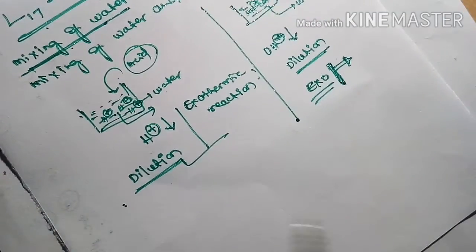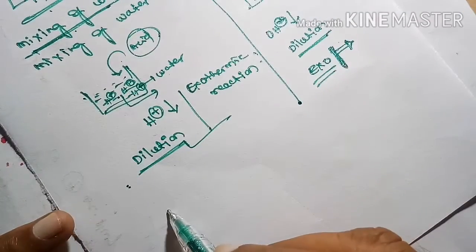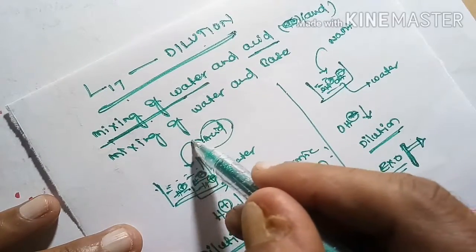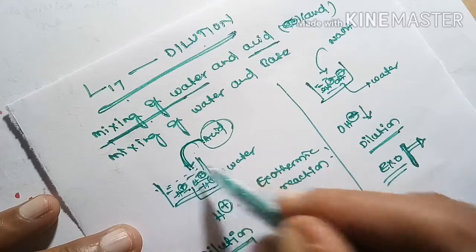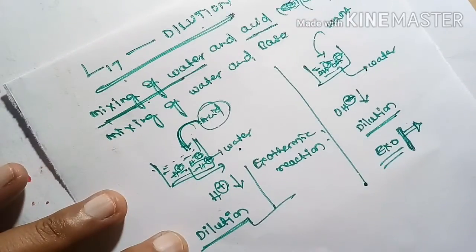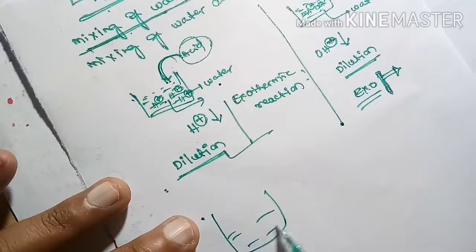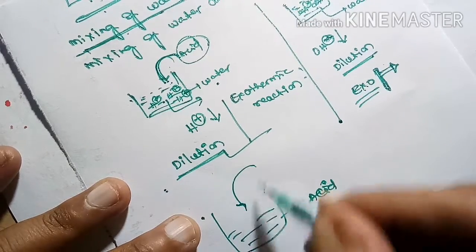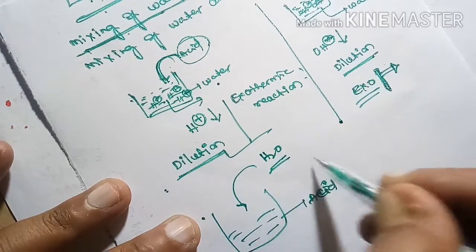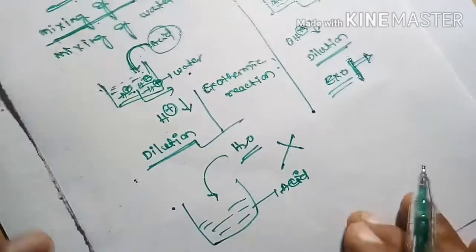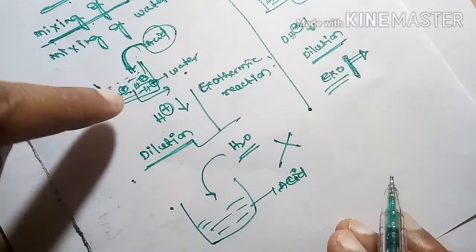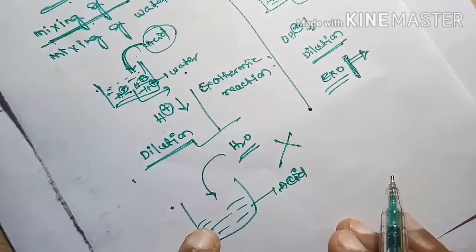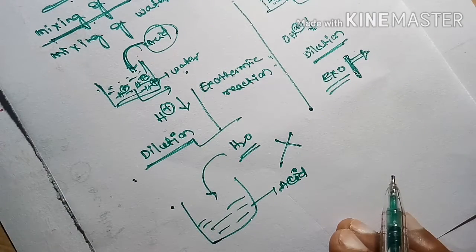Why it is important, let me discuss. While we are diluting, acid is always added to water. We should never take acid and add water to it. In order to dilute, acid is always added to water. Water should never be added to acid. Why do we not add water to acid?